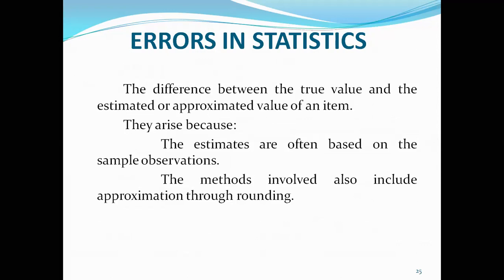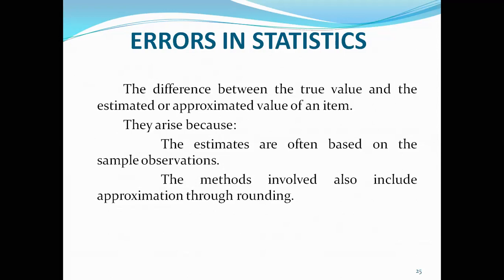Please remember, it is not possible to always arrive at correct figures in statistics because we cannot count everything. The entire population cannot be taken into account, so we go for sampling. In case of sampling, we cannot say with 100% confidence that whatever information is gathered, presented, summarized and submitted in a report form is 100% correct. Sometimes errors are bound to creep in.